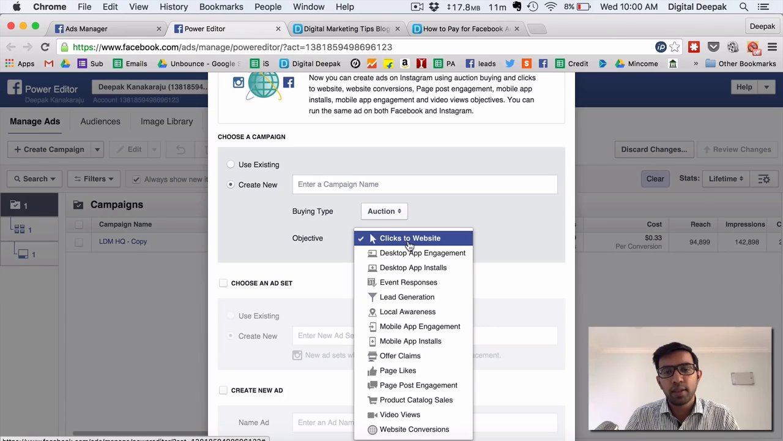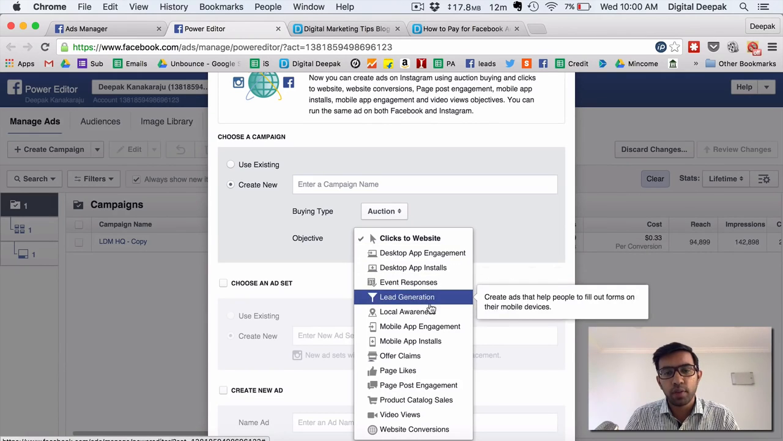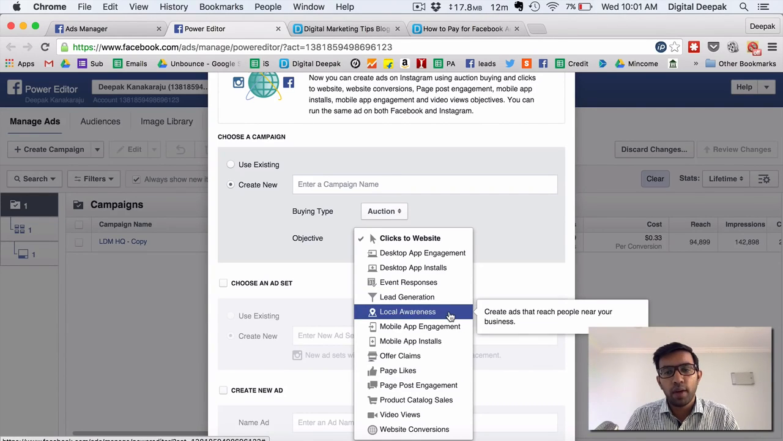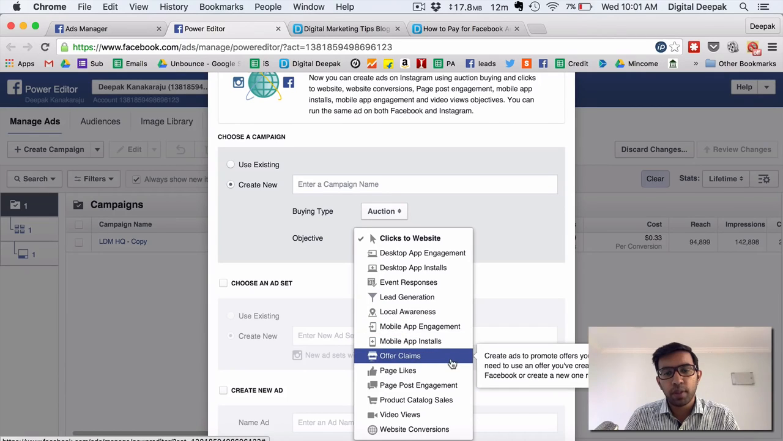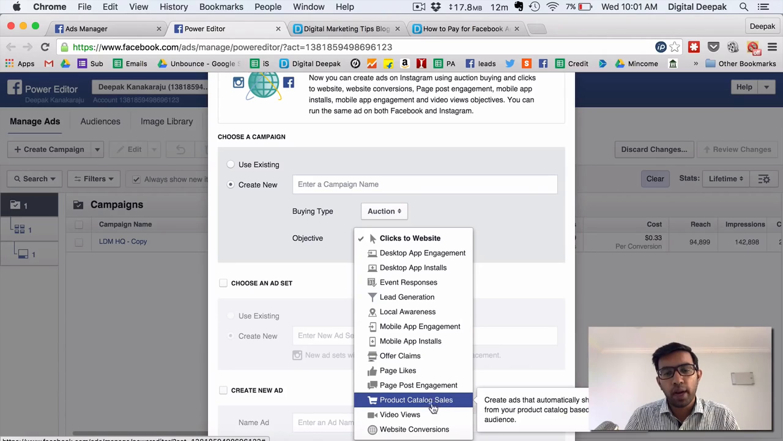Clicks to website is the standard option which many people run. If you have a landing page to which you want to get clicks and start getting leads from your landing page, then you have to select clicks to website. If you have a desktop app you want to promote, like a Mac App Store app or desktop application, you can use this. Desktop app installs, event responses, lead generation. Lead generation is only for mobile now. This is for Facebook lead ads. Then local awareness, mobile app engagement, mobile app install, offer claims, page likes, page post engagement, product catalog sales, video views, and website conversions.